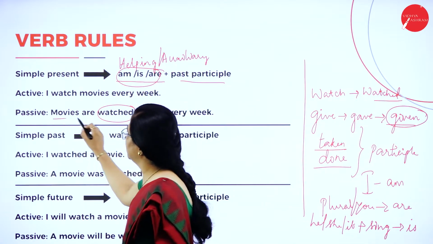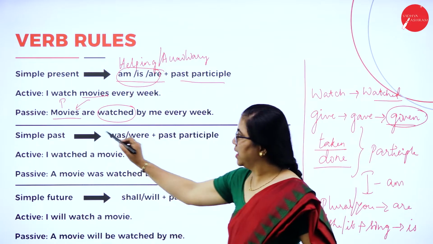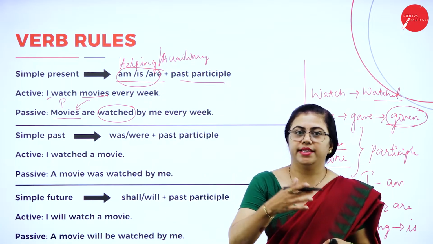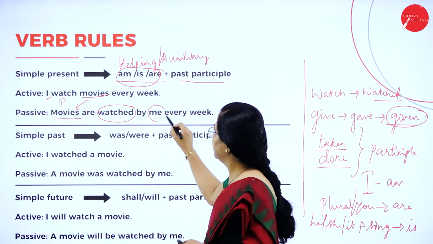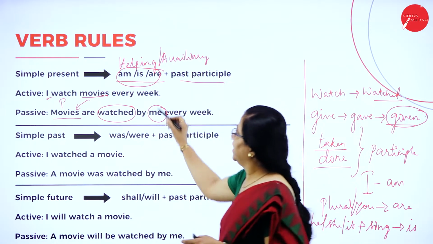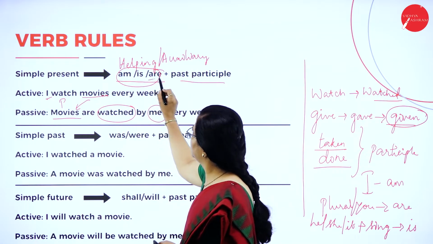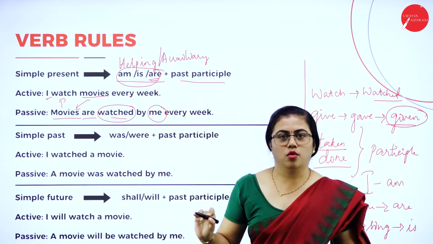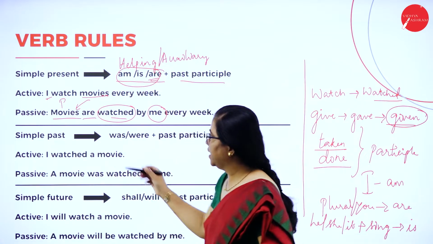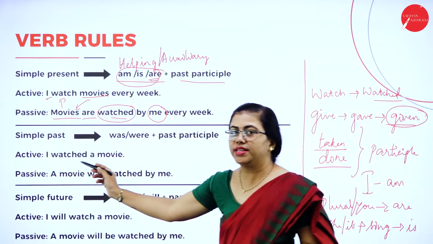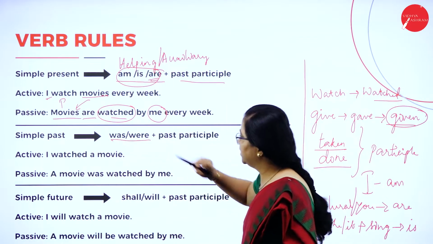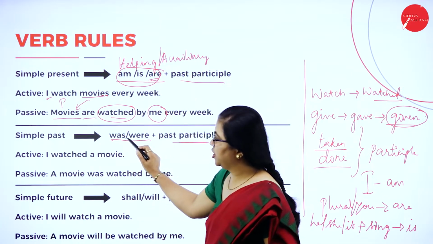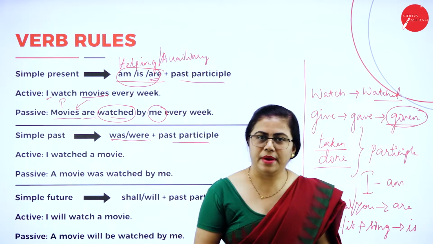Since the subject is plural over here, the object has become the subject, and as we saw in the previous slide, I changes to me. So here it is me, that is the object. And here, as I said, movies is plural, so I have to use are watched. The past participle form is watched. Then when we go to simple past tense, you change only this. The past participle remains the same.